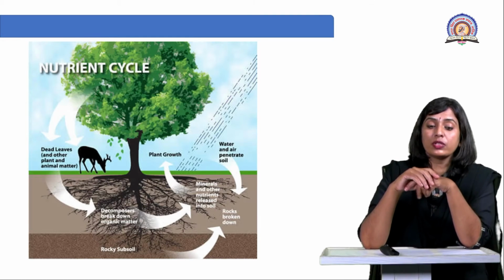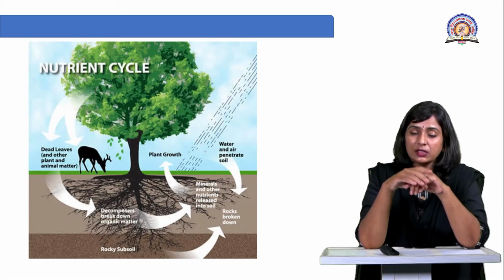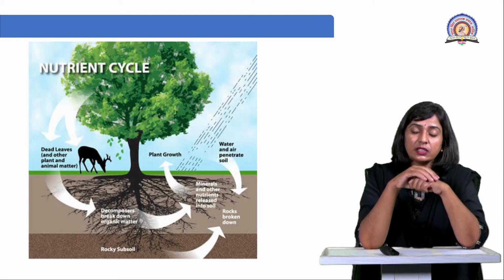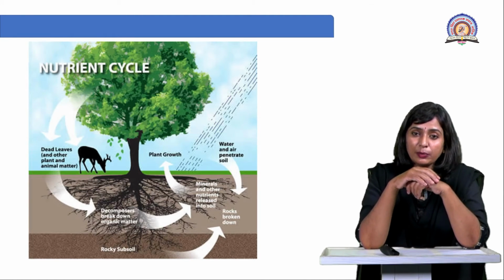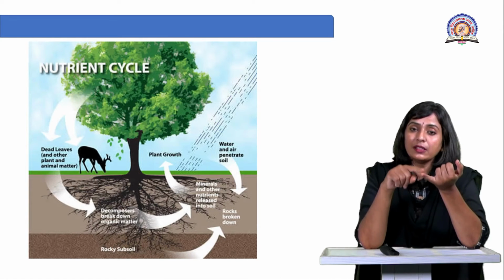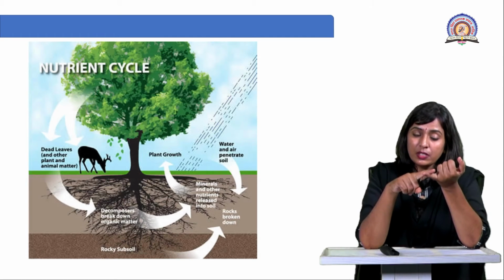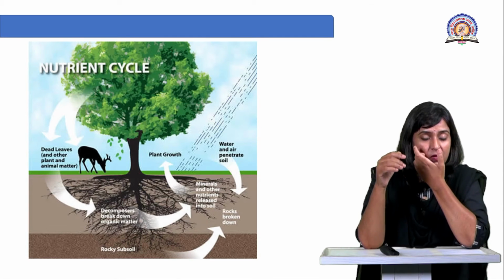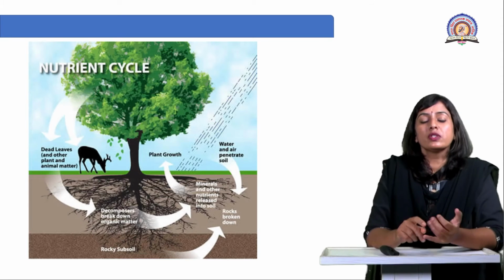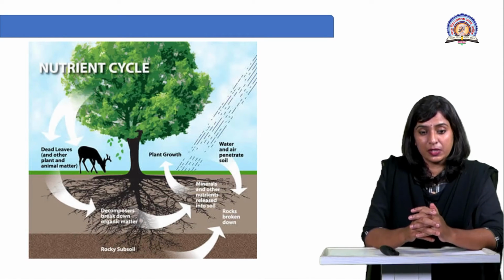Decomposers and detritivores are the organisms that break down the organic matter. You must have seen that this process takes place in nature, right? And who brings about that process? The process is carried out by the decomposers as well as the consumers, or we can say detritivores. Detritivores, decomposers, and certain kinds of insects also help in the decomposition process.